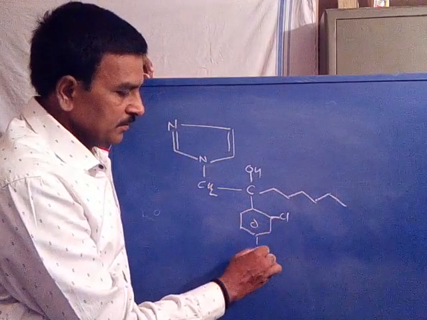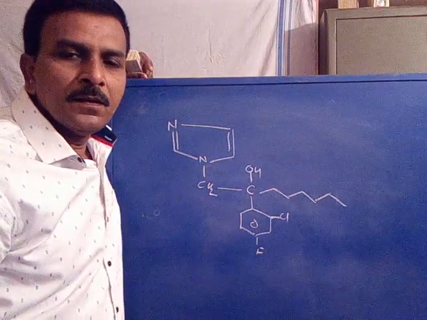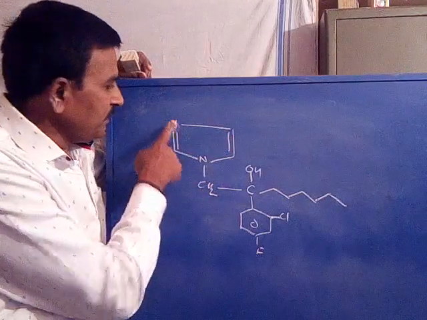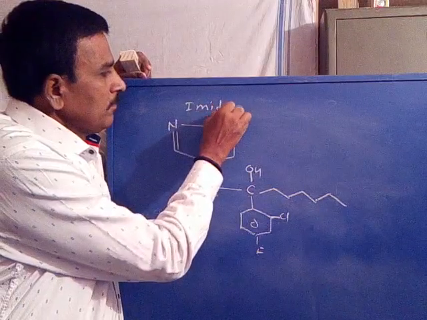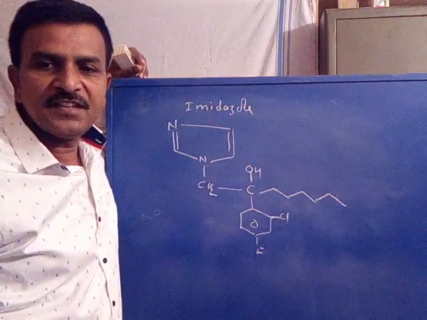This is chlorine, this is fluorine, chlorophenol. Now this ring, this is one lead structure. This ring is imidazole. This is imidazole ring. Is it clear?